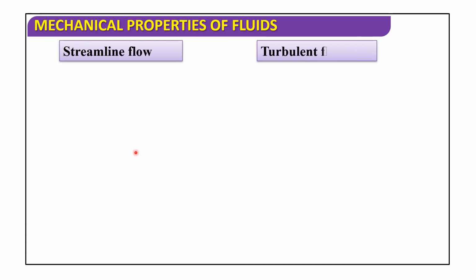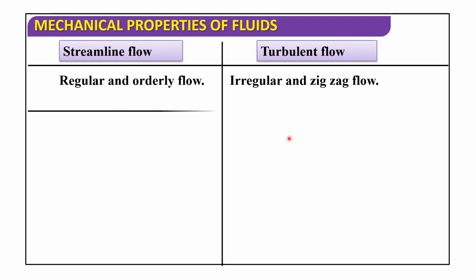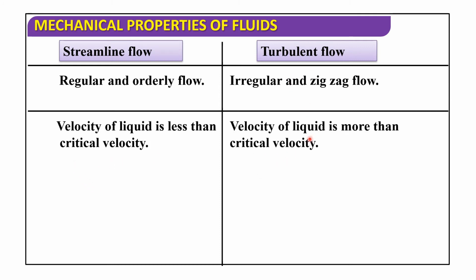Streamline flow, turbulent flow. Now, we will discuss differences between streamline flow and turbulent flow. First one, regular and orderly flow here in streamline flow, in turbulent flow irregular and zigzag flow. Velocity of liquid is less than critical velocity. Here in turbulent flow, velocity of liquid is more than critical velocity. Here less than, here more than.